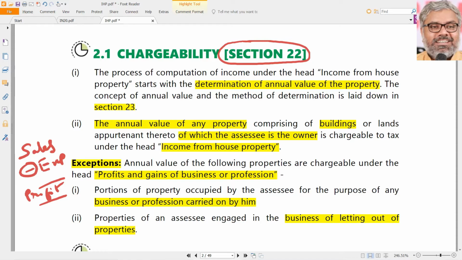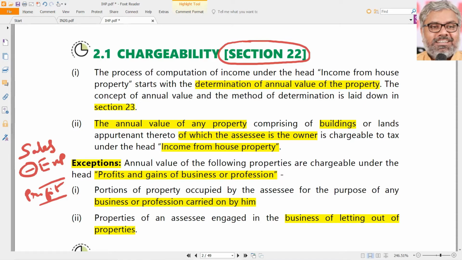Exception is for whom? Those who are engaged in the business of letting out of properties. They don't sell the properties. They might construct them, buy them, whatever they do. But the properties, whatever they own, they keep on letting them out. That is their business. If that is their business, any rental income that is generated from those properties will be chargeable to tax under the head of PGBP, but not under the head of income from house property. That is another exception.